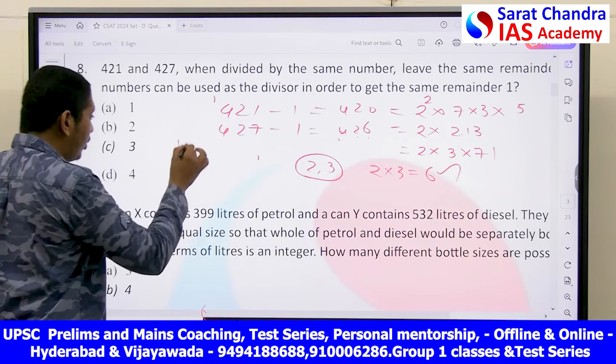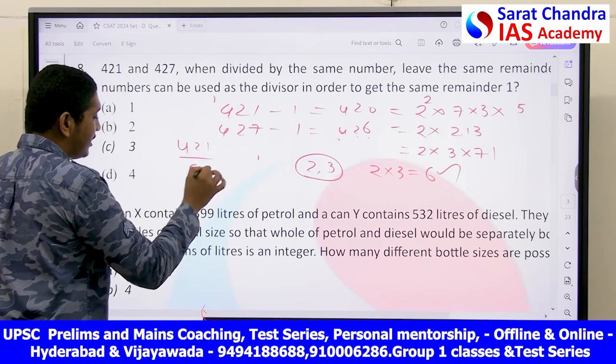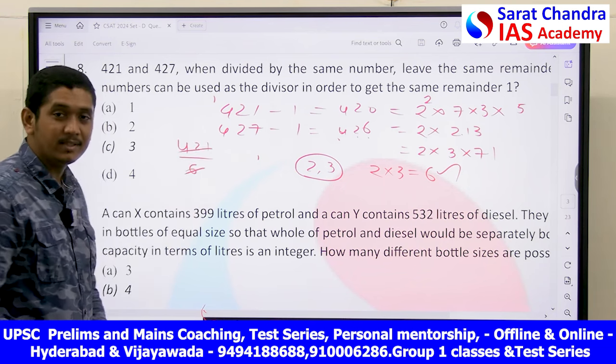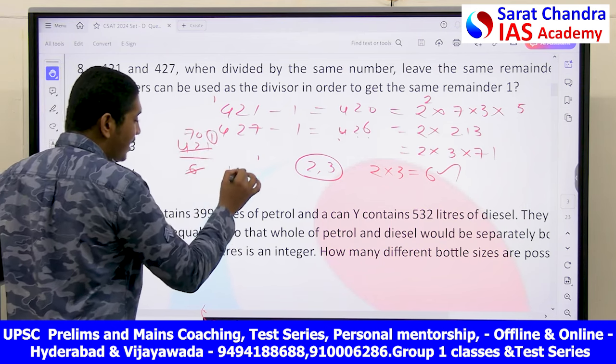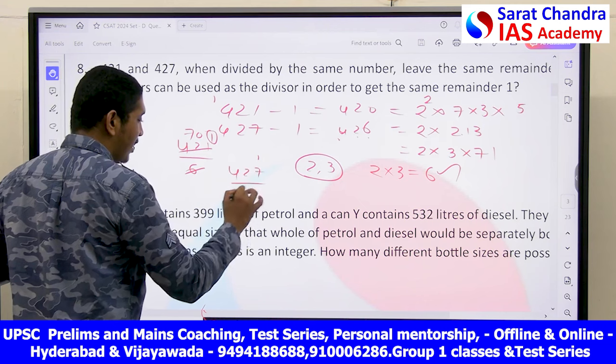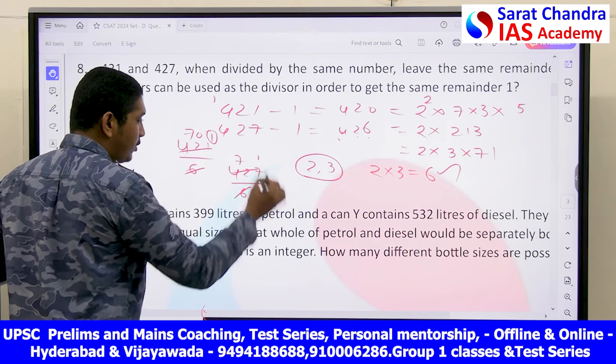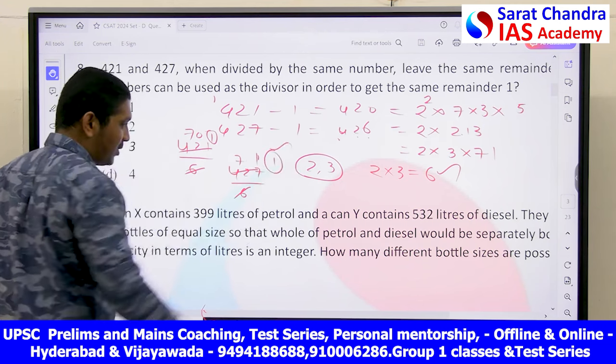Let's check. 421 divided by 6. 6 7s are 42 and your remainder is 1. And same, 427 divided by 6. 6 7s are 42, 6 1s are 6. Again the remainder is 1.